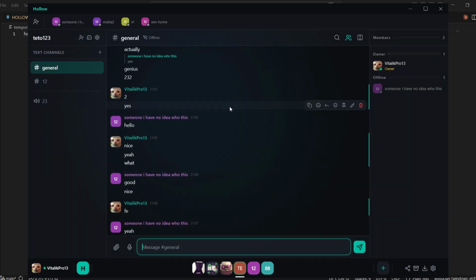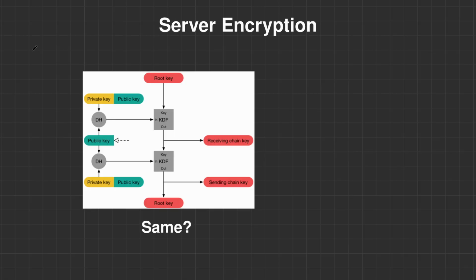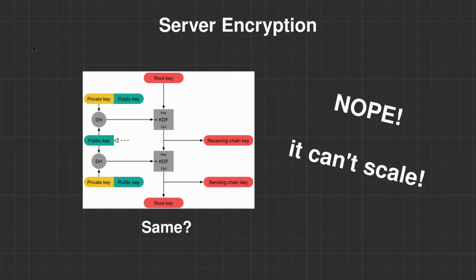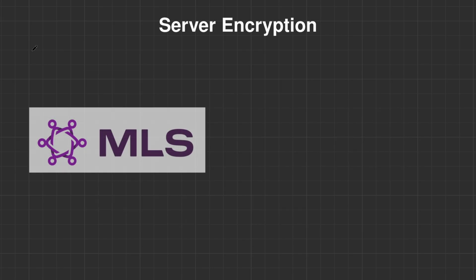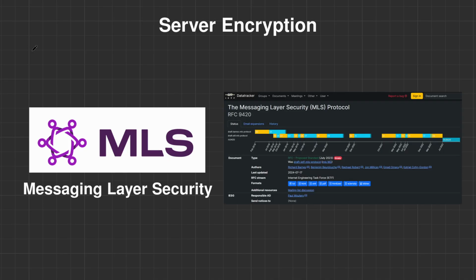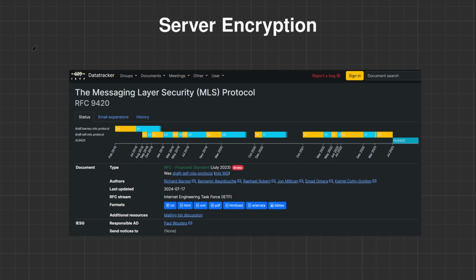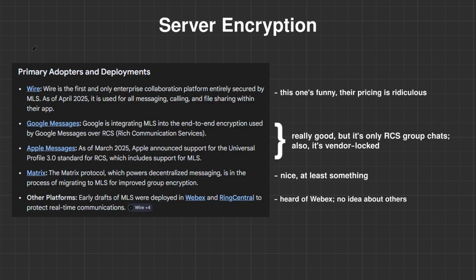On the UI side, it's similar to Slack or Discord, but with the same cool quirks. Before we proceed to the overview, guess what encryption it uses? Same OLM like in DMs? Nope, it wouldn't scale. It uses the most modern protocol possible, MLS, Messaging Layer Security. In the IETF data tracker, it's RFC 9420, published in July 2023, so it's also pretty new, and MLS adoption has been really slow, though.